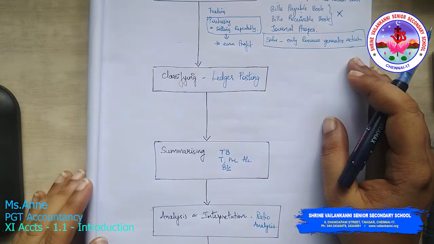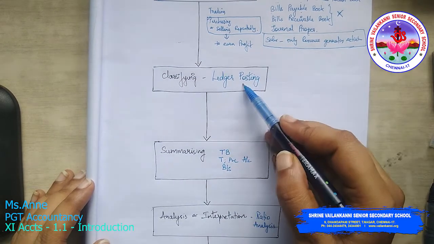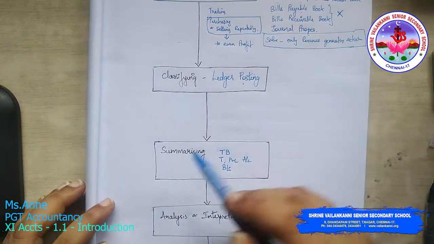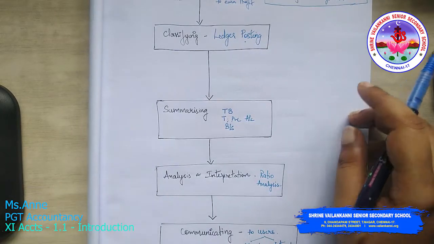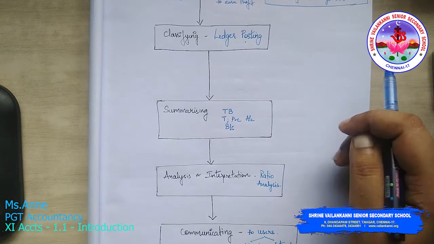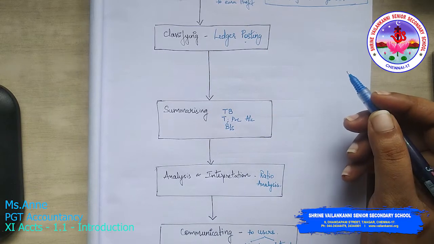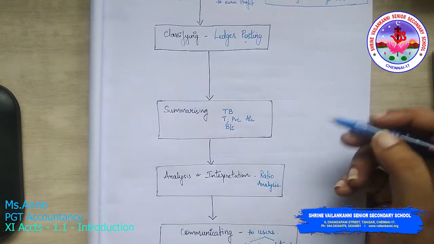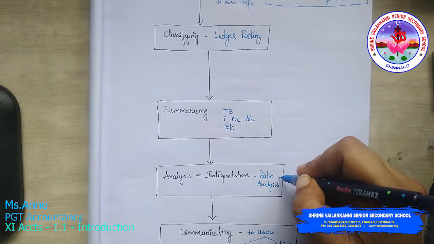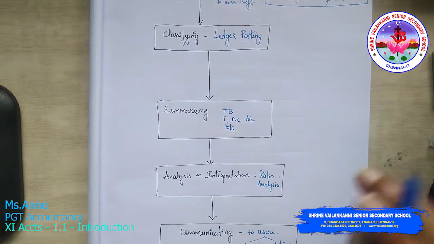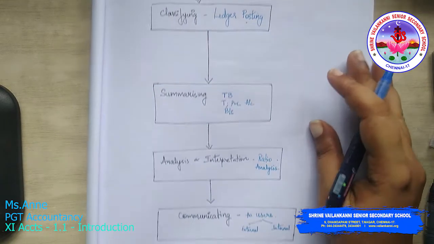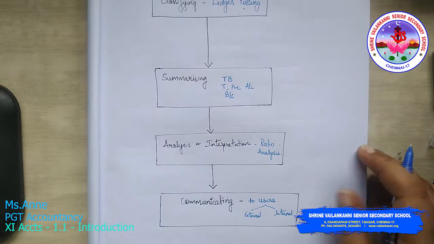Then you have the classifying. Classifying means what? Ledger posting. We have discussed the ledger posting. Summarizing means what? Trial balance, trading P&L, and the balance sheet. Analyzing and interpreting, one of the tools is ratio analysis. You will be learning that in your 12th standard, not right now. Then communicating to users, external as well as internal.